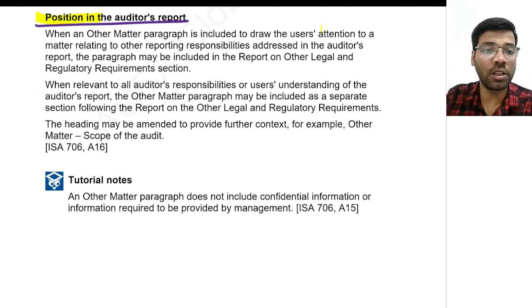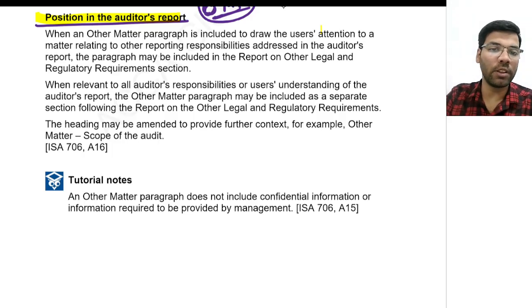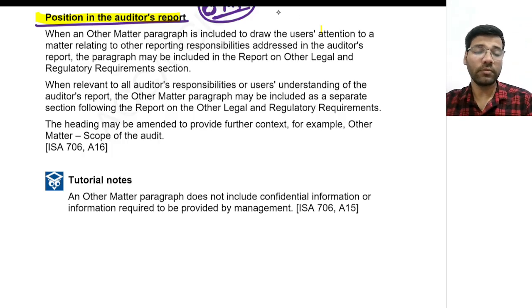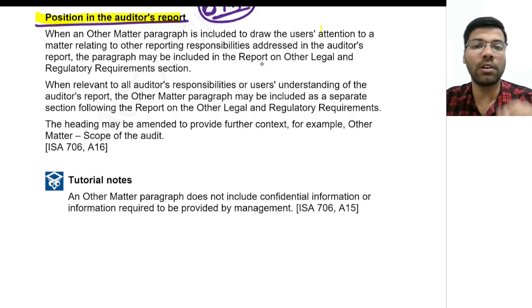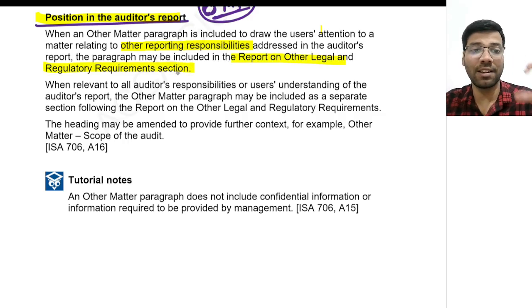Next, coming to position in the auditor's report, which means other matter paragraph. Where will you put it in the auditor's report? See, remember, other matter paragraph should always be included near other reporting responsibilities, which is the report on other legal and regulatory requirements section.